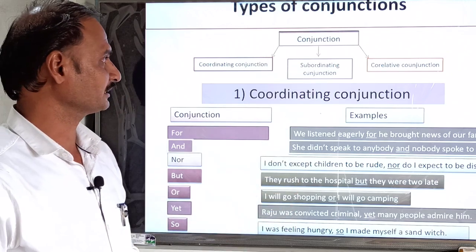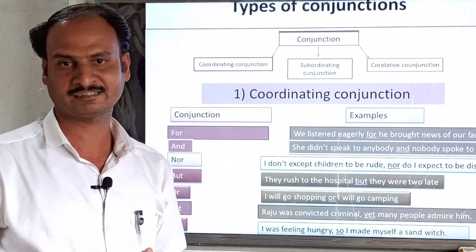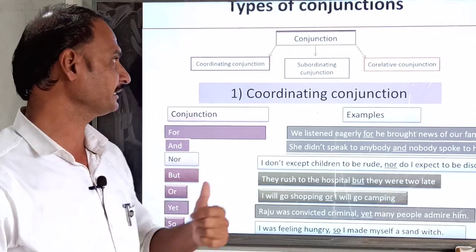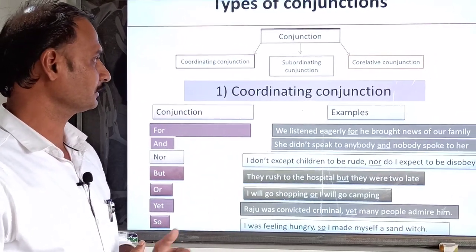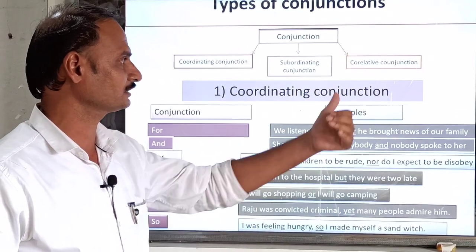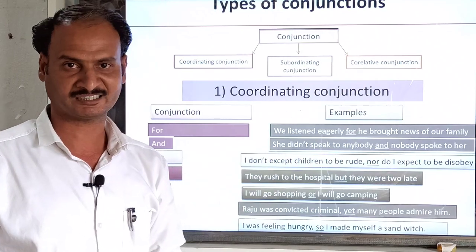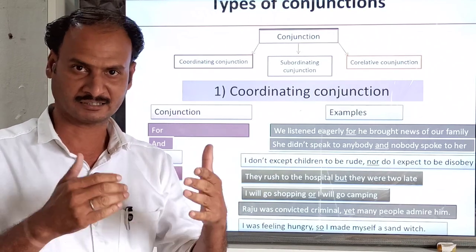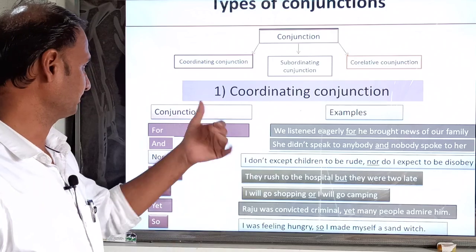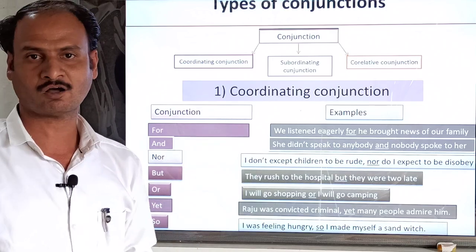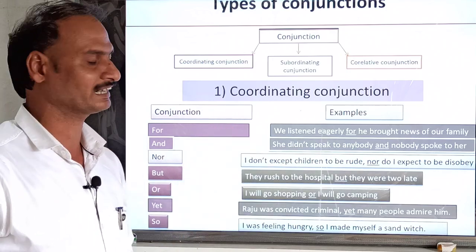You are watching on the screen, conjunction has three types. One is coordinating conjunction, subordinating conjunction, as well as correlative conjunction. So we will start one by one. First of all, we are going to discuss the coordinating conjunction.